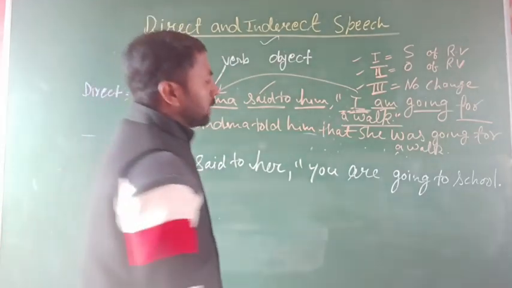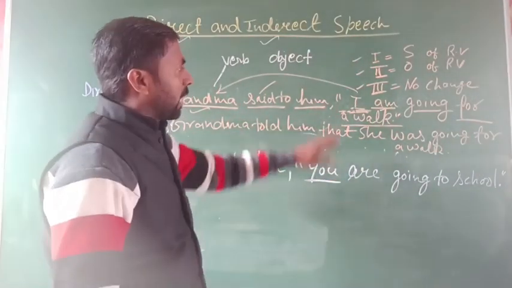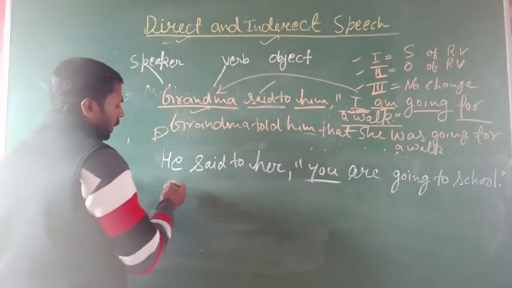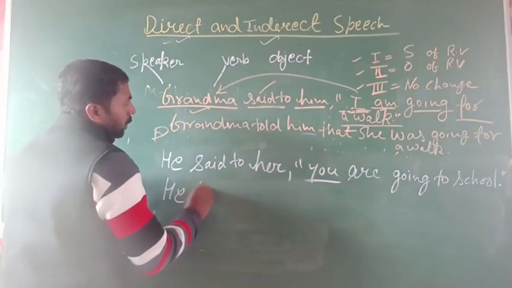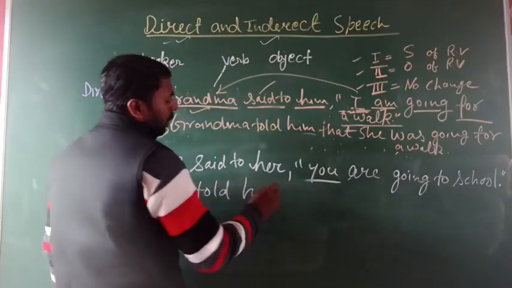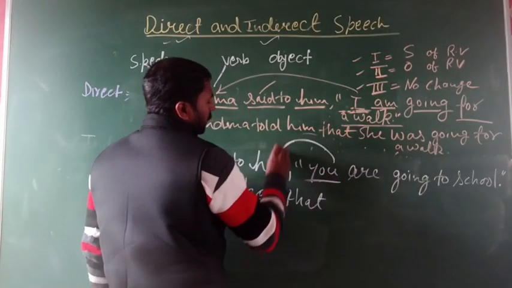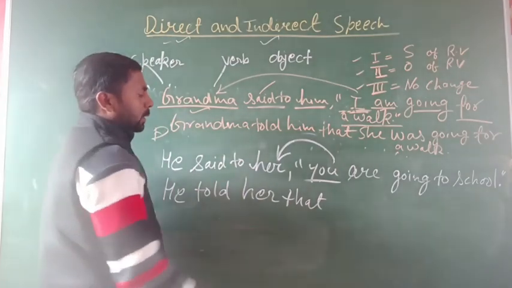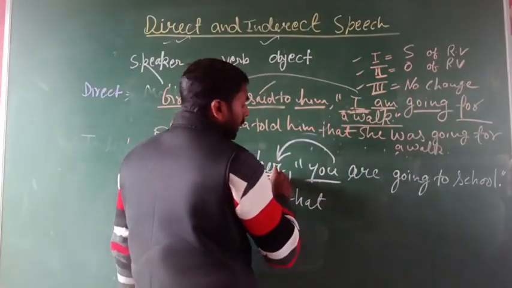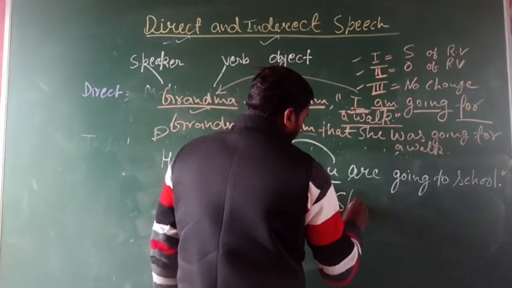So you can see here, this is the second person, and this second person changes according to the object of the reporting verb. So you write he told her, use the conjunction that. The object is her, so its subjective form will be she.